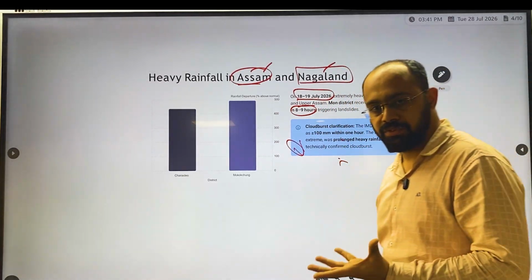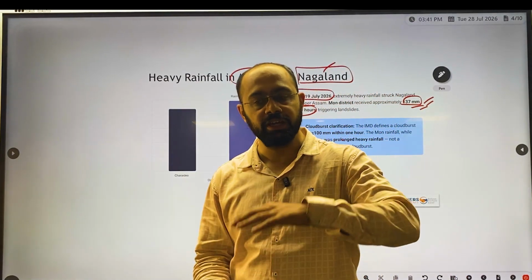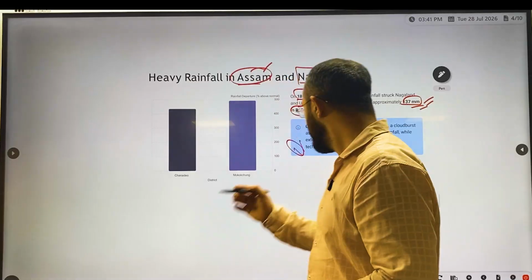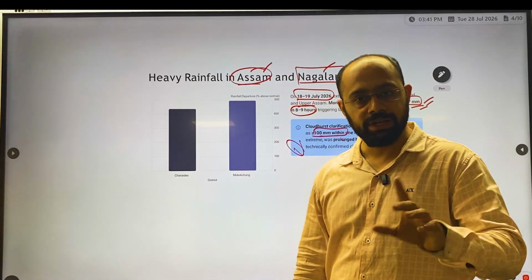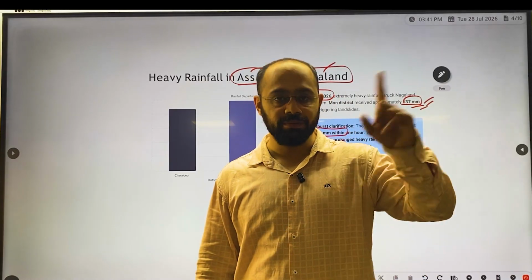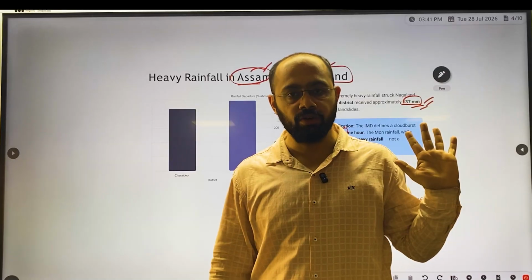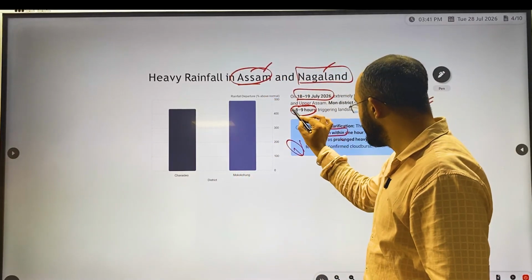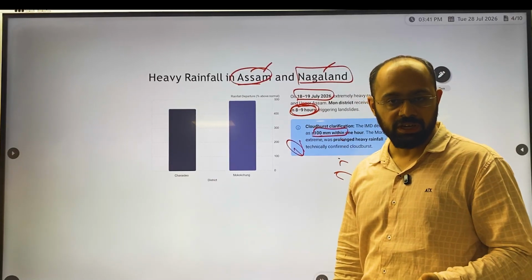Now, don't confuse this with what we call a cloud burst. A cloud burst is heavy rainfall of more than 100 mm for one hour. Now that is what we call a cloud burst. Only for 1 hour heavy rain will come and it will go off. Here the rainfall was for 8 to 9 hours, so that's why we don't consider it to be a cloud burst.